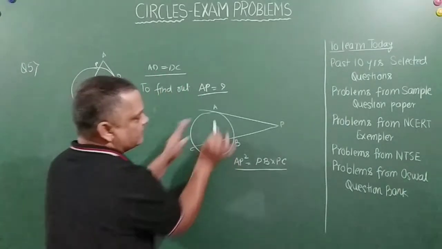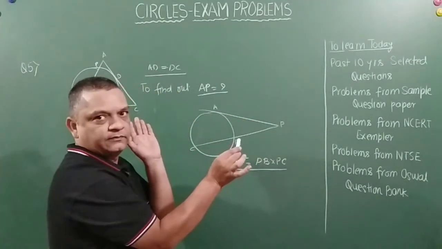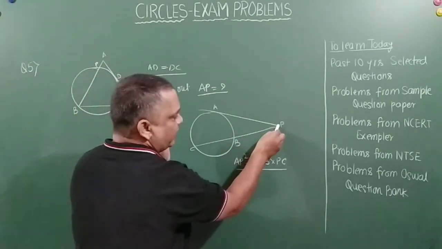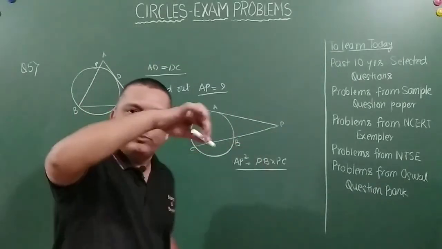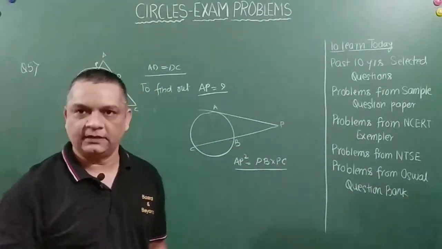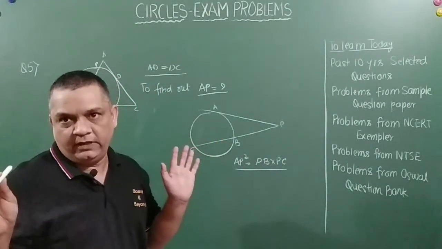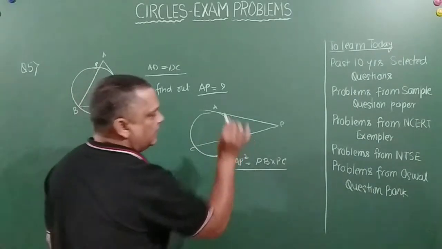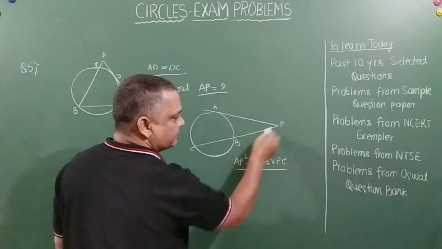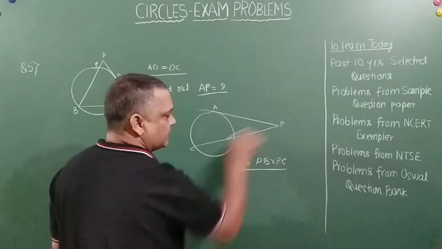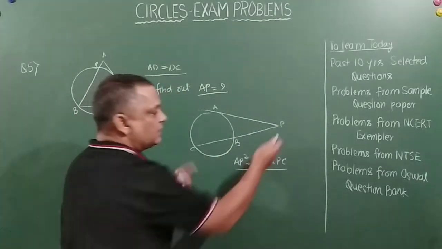So in other words, the tangent square, right? See, from a point there is a tangent drawn to the circle, and from the same point there is a secant drawn to the circle. Right? Then the tangent square is equal to the part of the secant which is lying outside the circle into the entire secant.